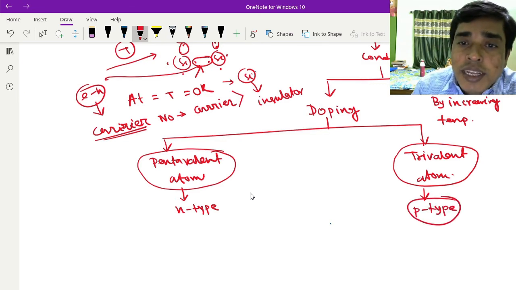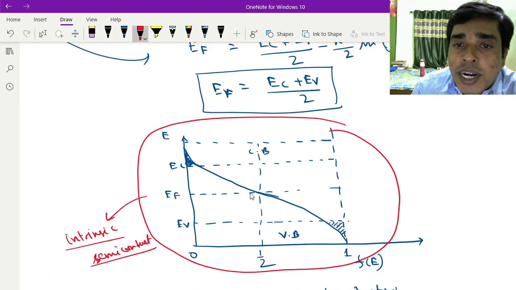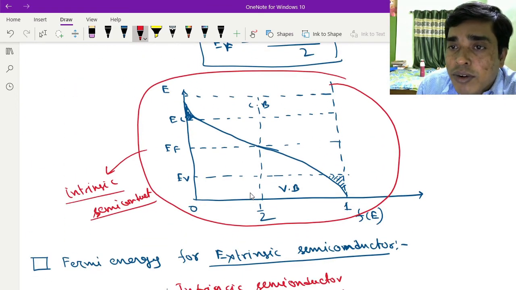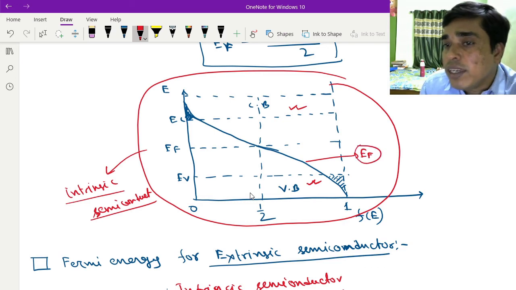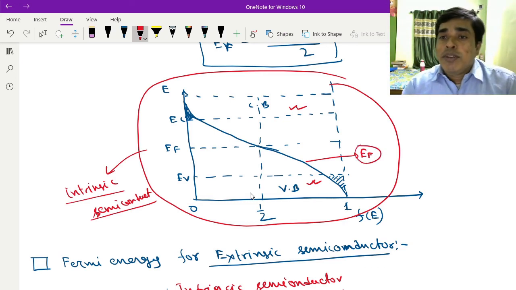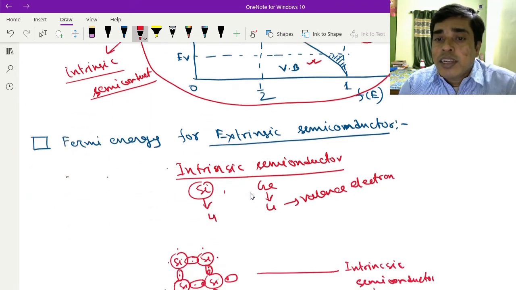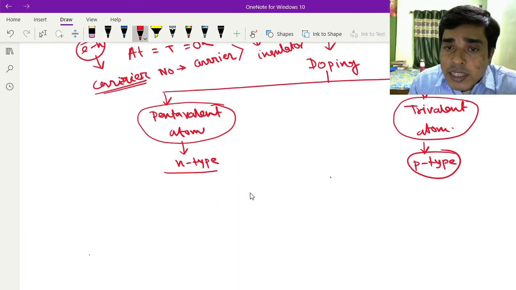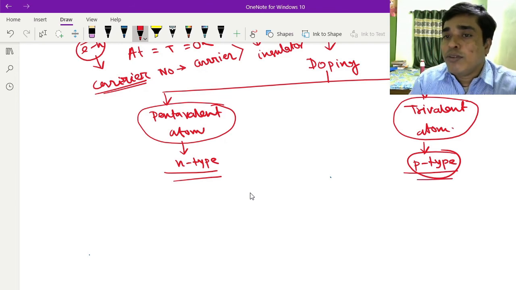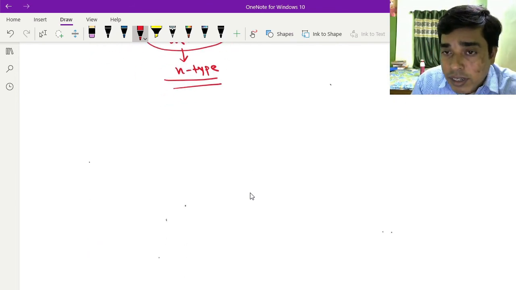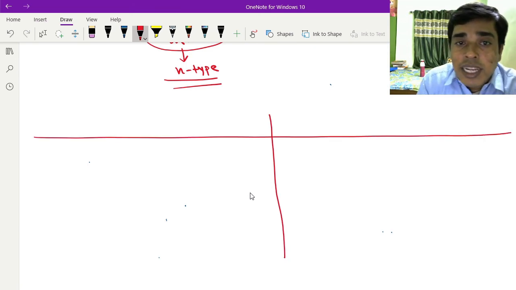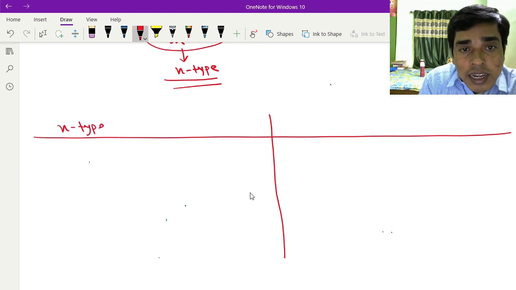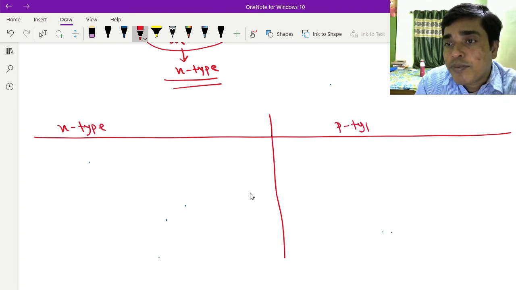For intrinsic semiconductor, the Fermi energy diagram is like this: this is the conduction band, this is the valence band, and this is the Fermi energy level, the Fermi energy curve. Here I have to discuss the Fermi energy for N-type materials and P-type materials. I will discuss the Fermi energy for N-type semiconductor and P-type semiconductor.